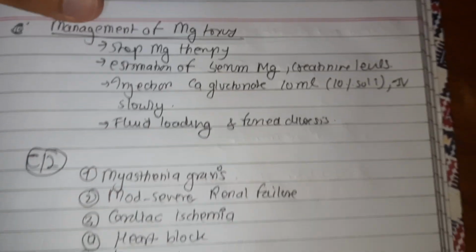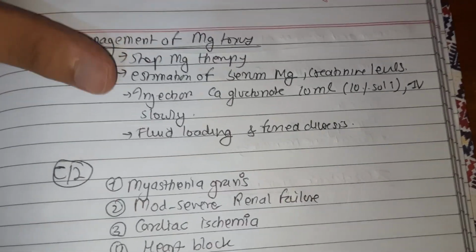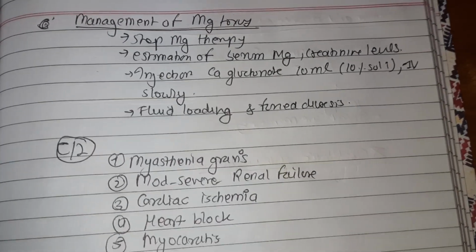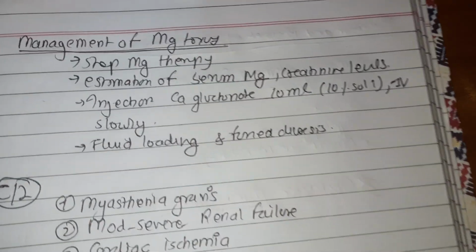For magnesium toxicity management, we have to stop magnesium therapy. Estimation of serum magnesium and creatinine level is done. Injection of calcium gluconate 10 ml of 10% solution IV is given slowly.